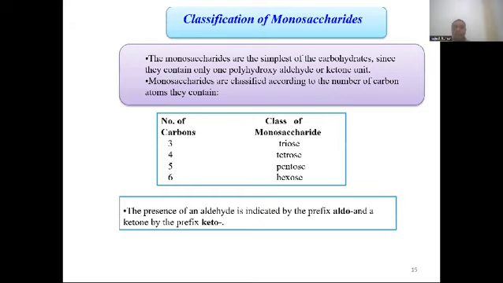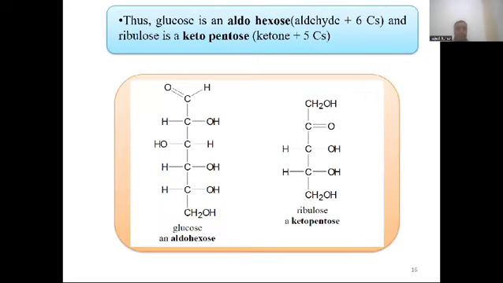The classification of monosaccharides. Monosaccharides are divided into different categories. If 3 carbons are present, it is called triose; 4 carbon, tetrose; 5 carbon, pentose; and 6 carbon, hexose. The presence of an aldehyde is indicated by the prefix aldo and a ketone by the prefix keto. Now there is glucose. In glucose there is an aldehyde group, so it is called aldohexose. In a ketone there is a ketonic group, so it is called ketopentose.